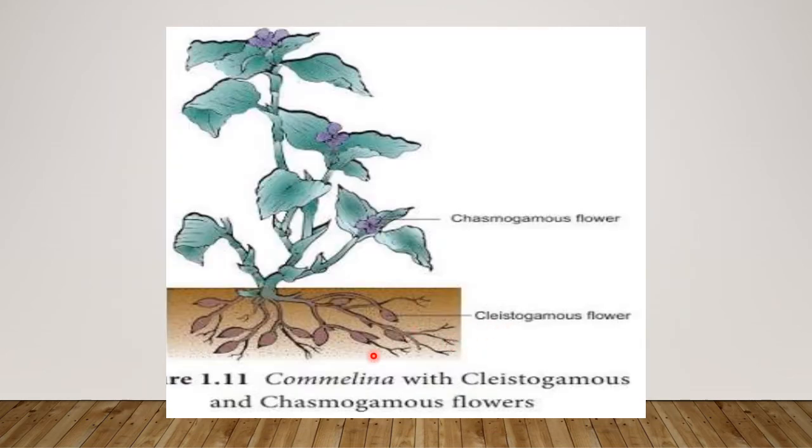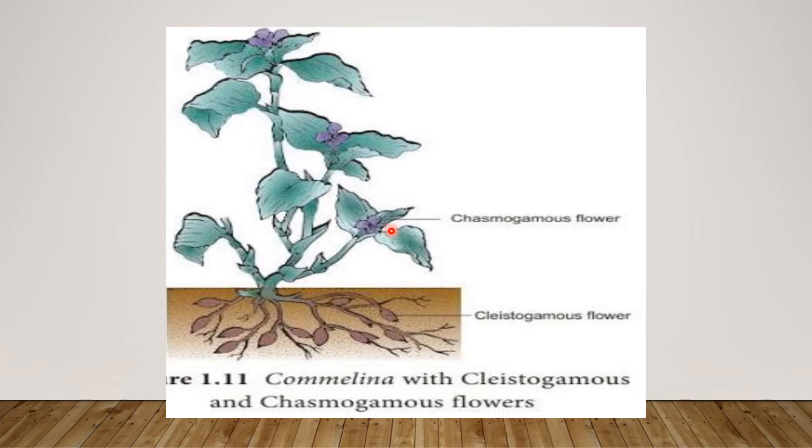Here Cleistogamous means they are underground. The flowers never are exposed outside. Then chasmogamous means the flower will be exposed out, and the reproductive organs will be out, okay. That is chasmogamous.